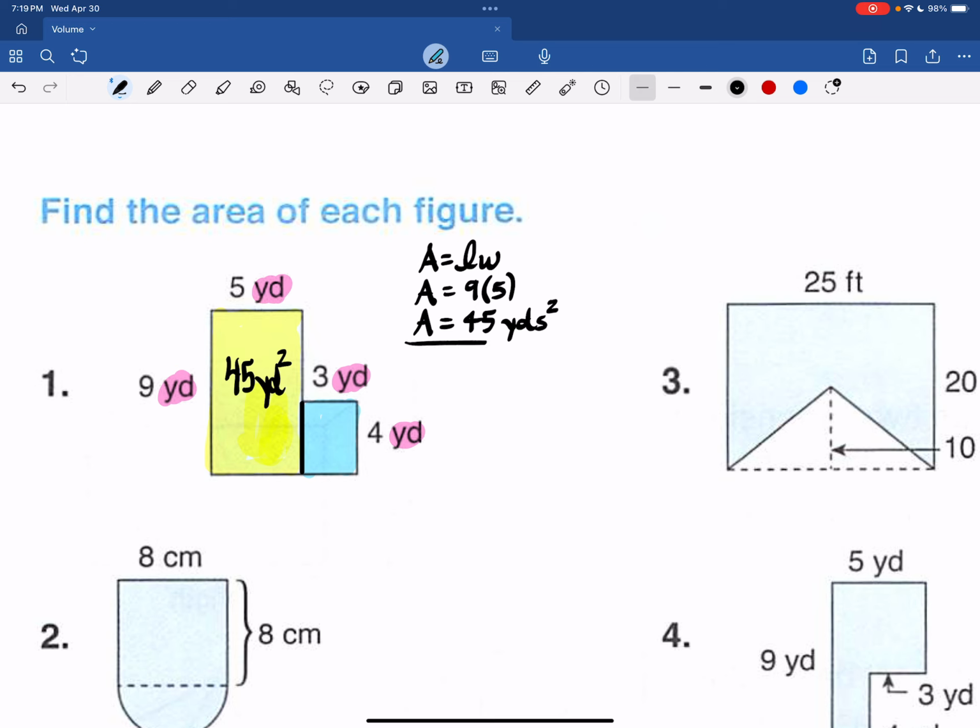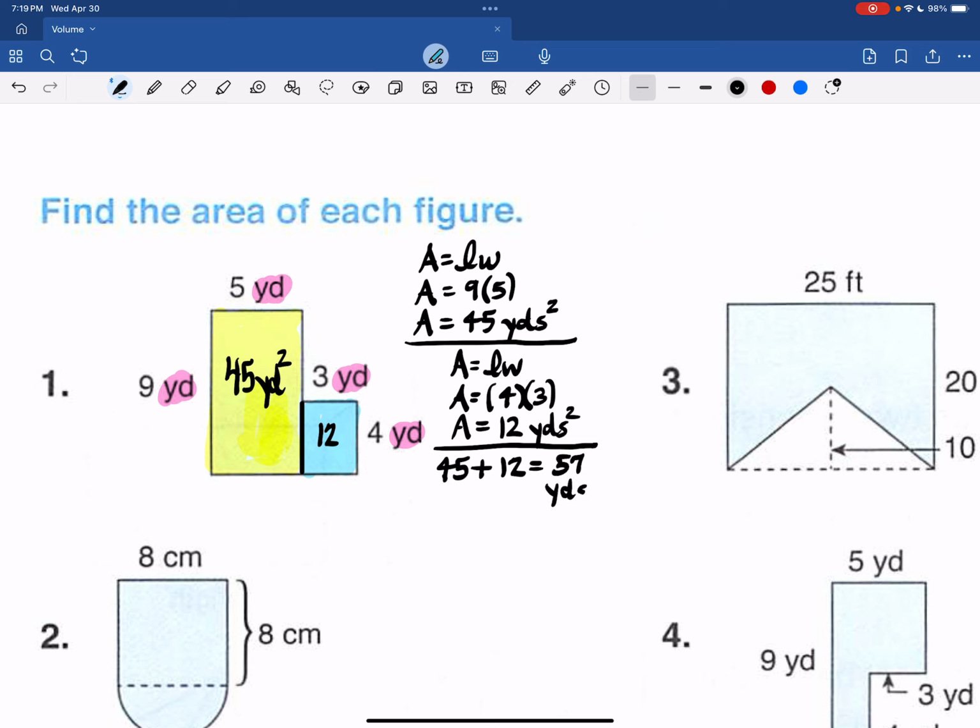And then I need to do this process again for the blue one. Length times width. Write that formula every time and you'll memorize it before you know it. So area is going to be 12 square yards. And so to get the total area, you have to combine those. One more step. 45 plus 12 is 57 square yards total.